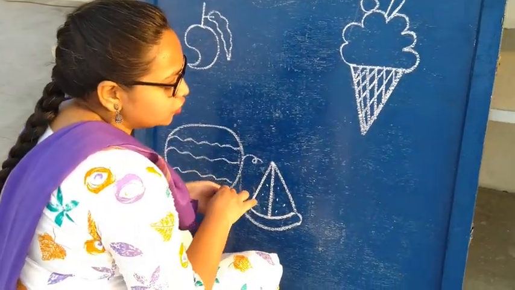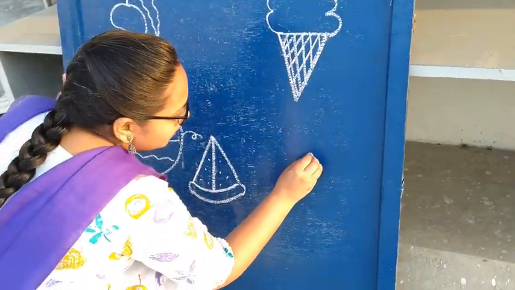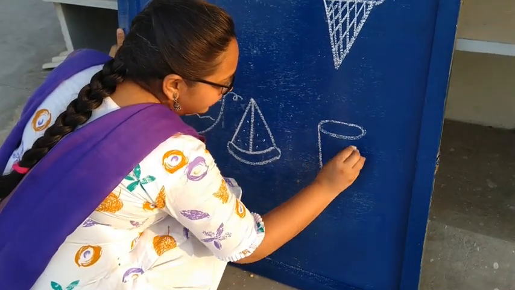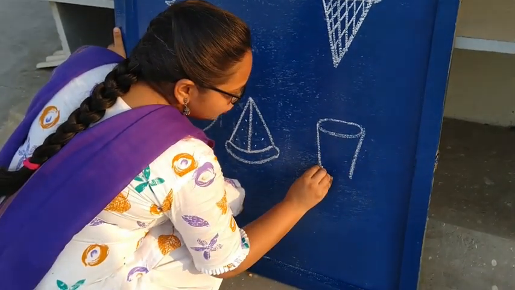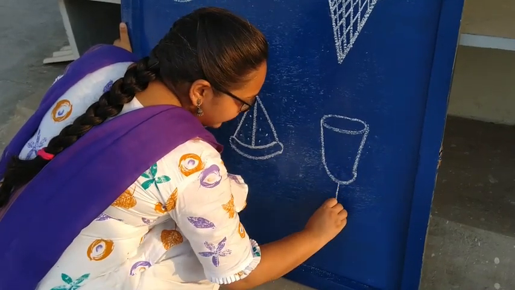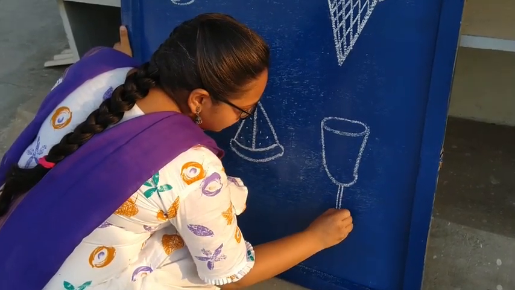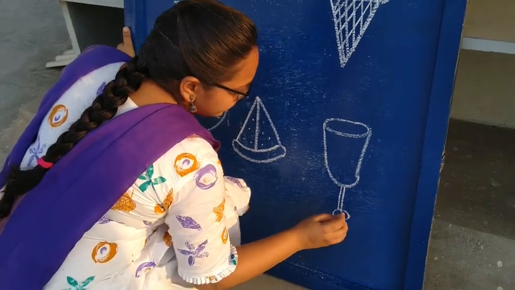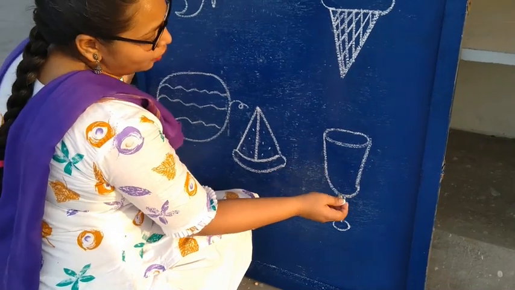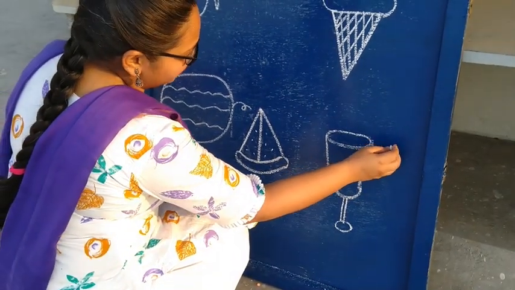Now last, juice glass. Oval shape, slanting line, join with the curve. Again, standing line, join with an oval shape. You even have to draw a straw so that you can drink your juice.